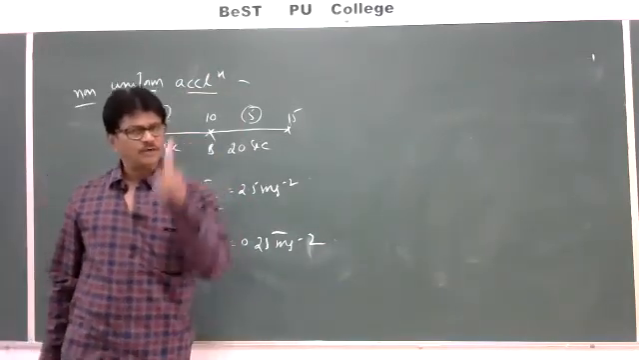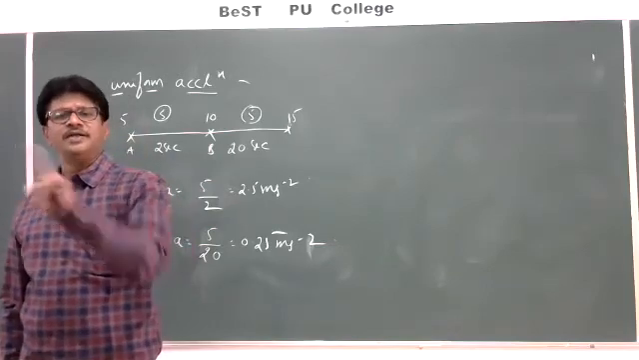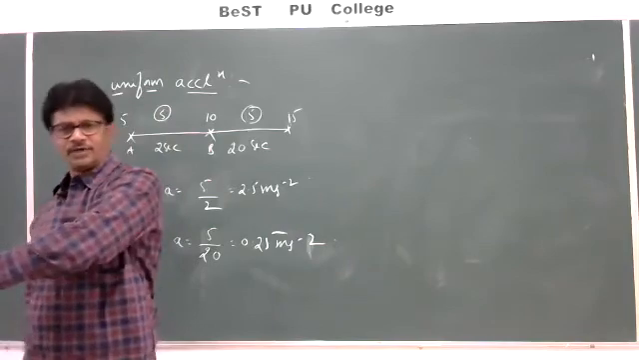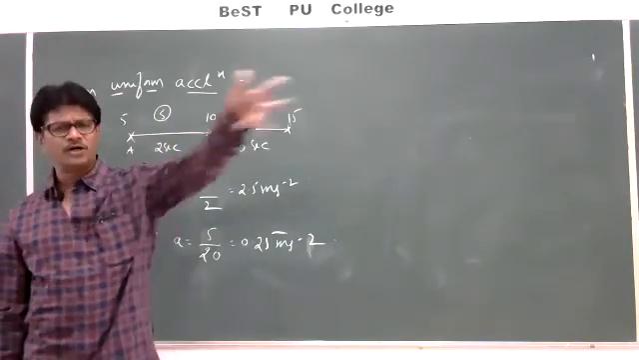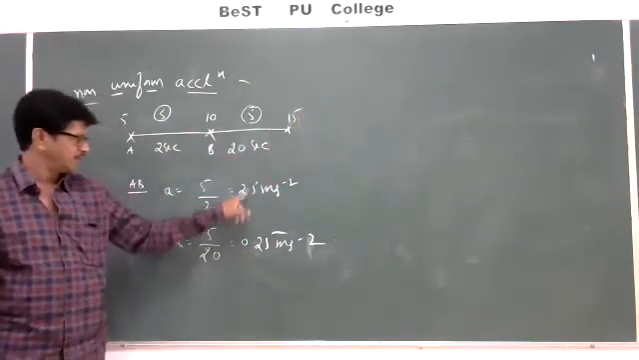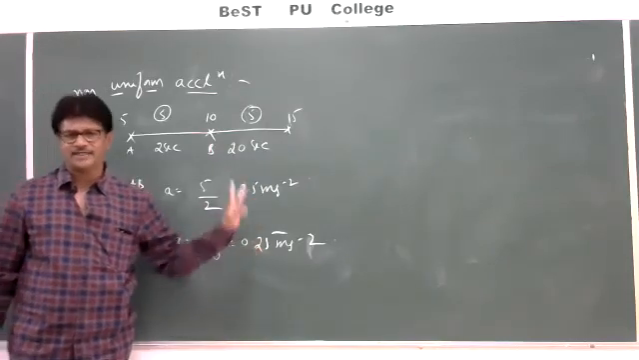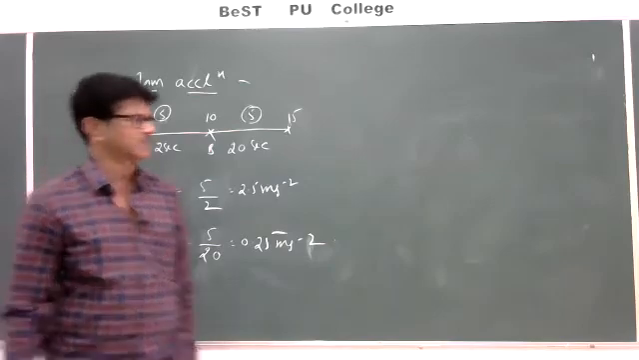If the velocity of a body changes equally in unequal intervals of time or unequally in equal intervals of time, however small, then we can say that a body is moving with non-uniform acceleration. Next, third one,